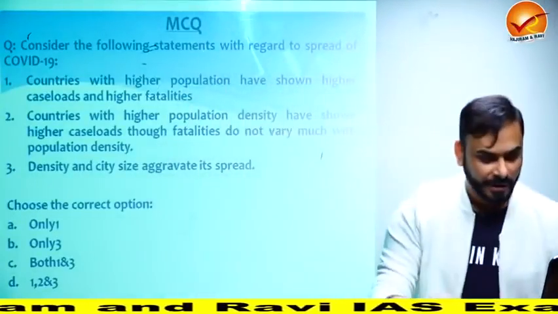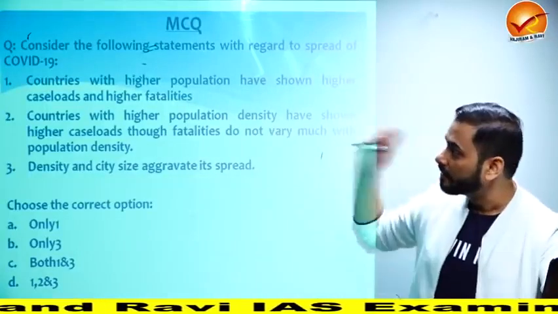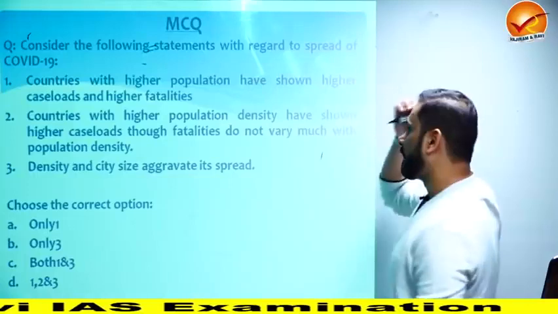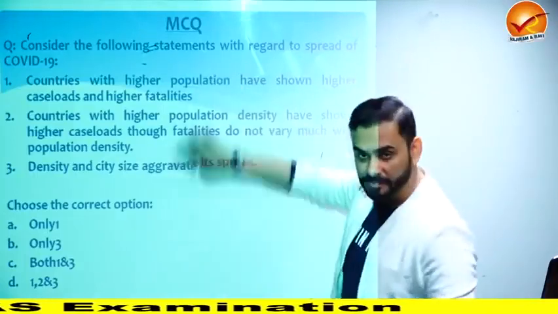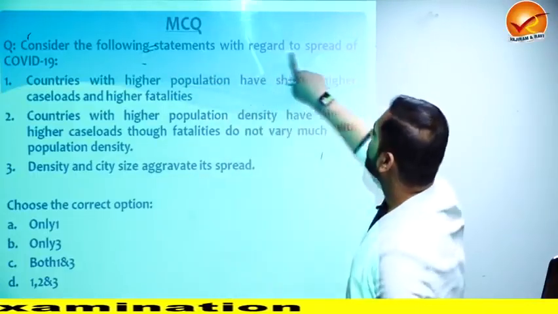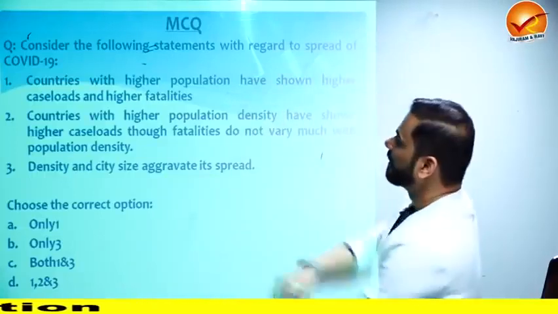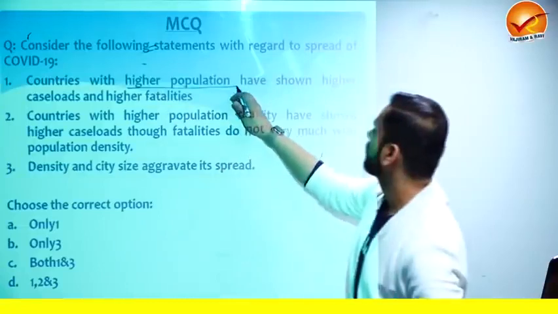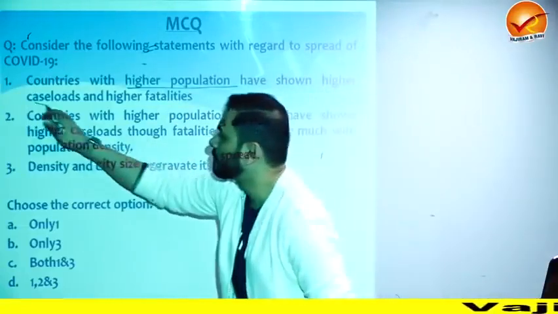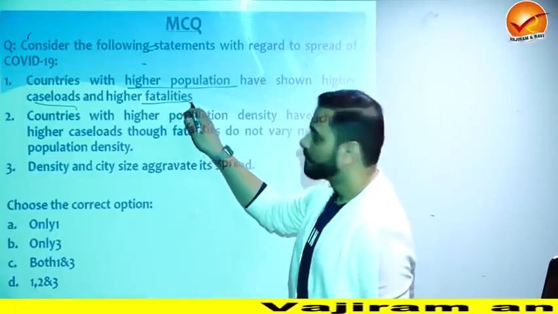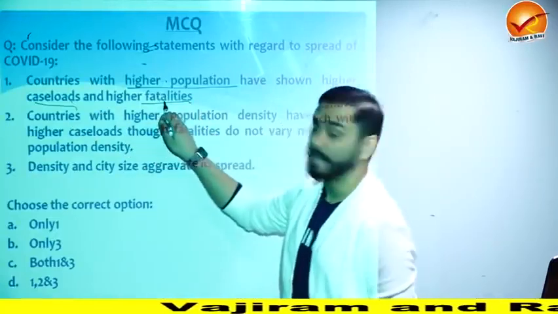Okay. Look at the MCQ, guys. Consider the following statements with regard to spread of COVID-19. How does COVID-19 spread? First, countries with higher population have shown higher caseloads, means number of cases, and higher fatalities, means number of deaths. Higher population, higher caseload, and higher deaths.